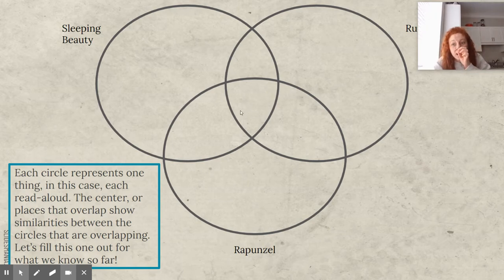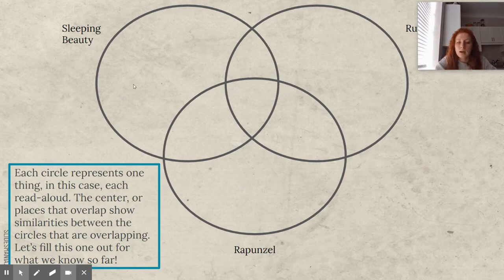So anything that we put here has to happen in all 3 of the stories. Okay, this one, this chunk, is only shared between Sleeping Beauty and Rumpelstiltskin. So that's going to be the similarities between those 2. This chunk is between Rumpelstiltskin and Rapunzel. So it'll be the similarities between those two. And then this one right here is the similarities between Sleeping Beauty and Rapunzel. And then anything that's in this chunk, that's just Sleeping Beauty, just Rumpelstiltskin, and just Rapunzel.